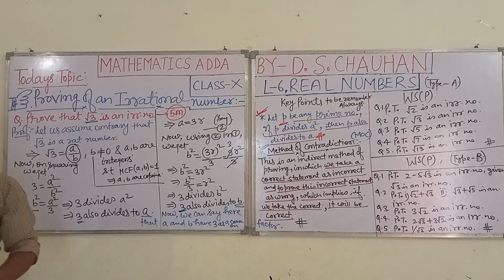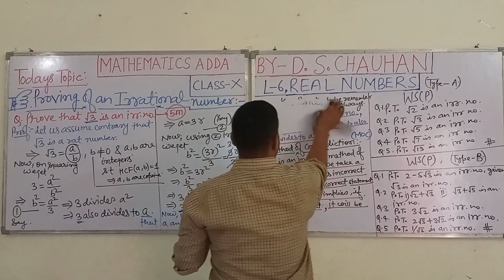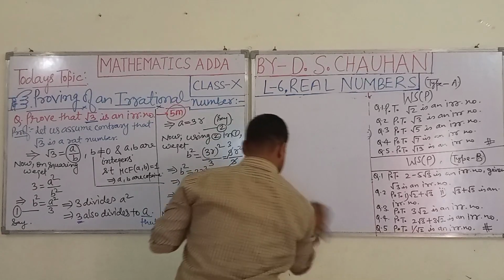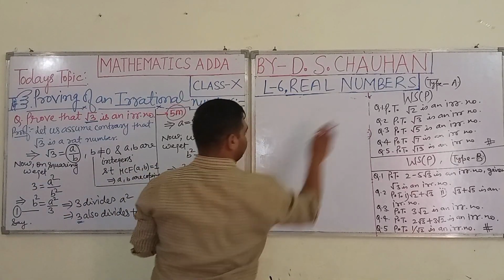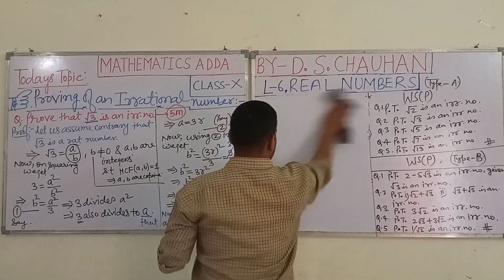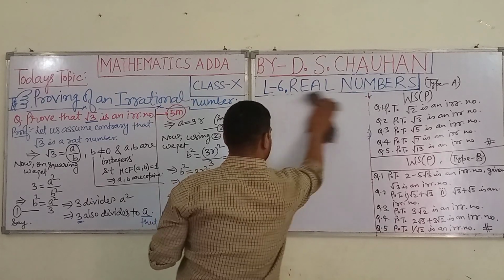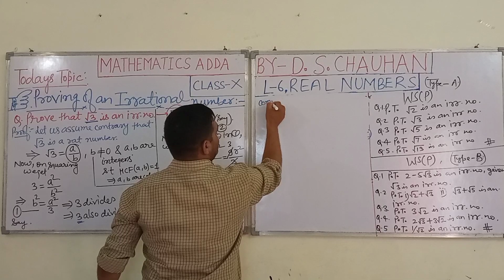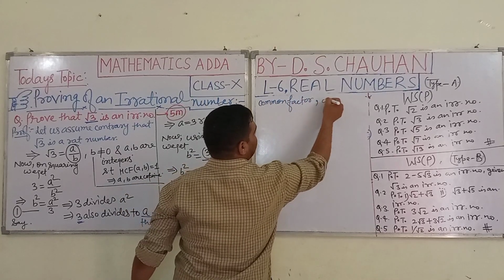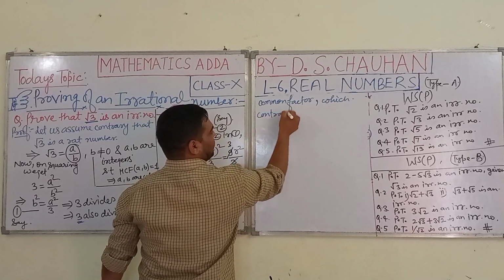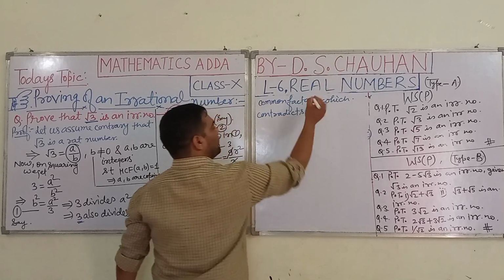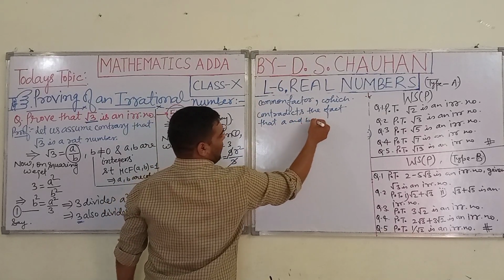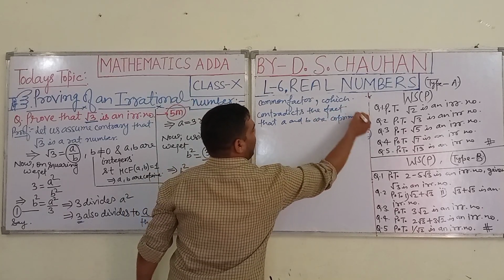Now, just after it, try to understand. See here, 3 as a common factor contradicts the fact that a and b are co-prime.